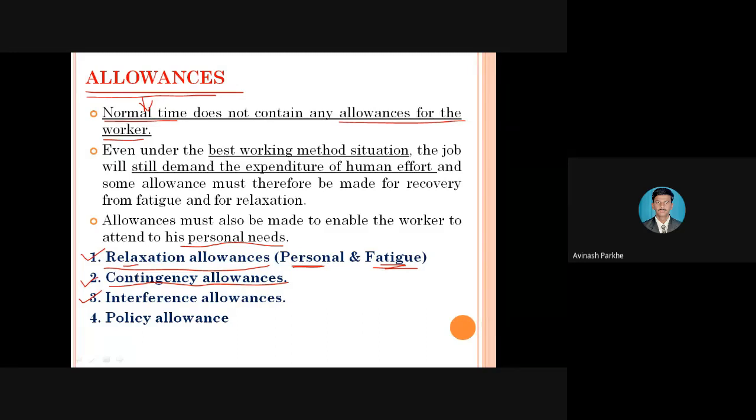That means this 1 minute is required to travel from one machine to the second machine, and another 3 minutes are required to travel from the second machine to the third machine. This extra time is also provided along with the normal time if the operator or worker is handling a number of machines simultaneously. Such situations will be considered under the interference allowance, where the operator moves from one machine to another because a single operator is handling more than one machine.